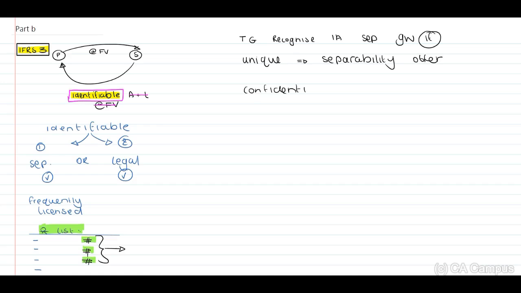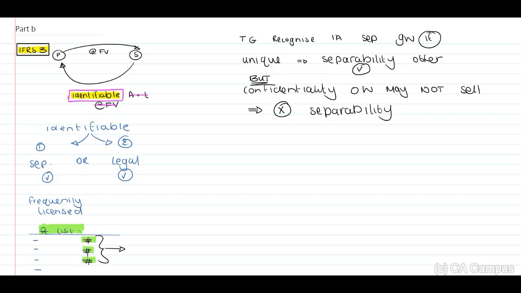confidentiality, guys, it is separately identifiable from the list, but, and this is the big but, due to the confidentiality, Okie Woody may not sell the list. Therefore, due to the fact that they may not sell the list, we now indicate that it does not meet the separability criteria.